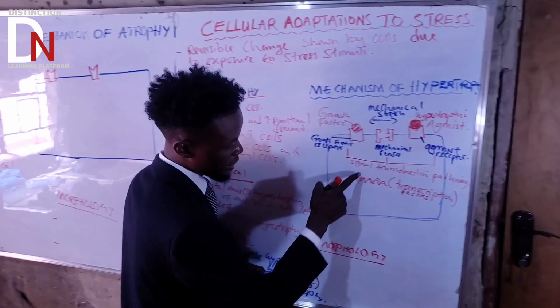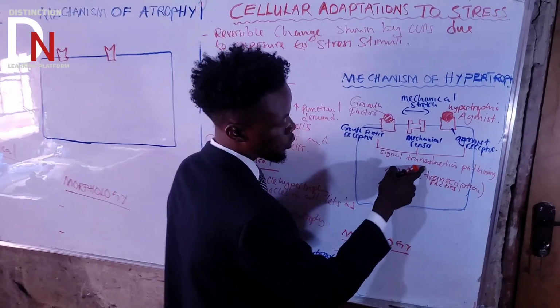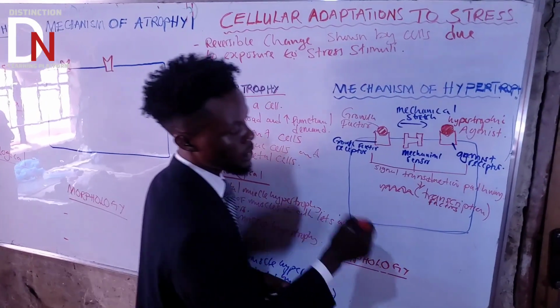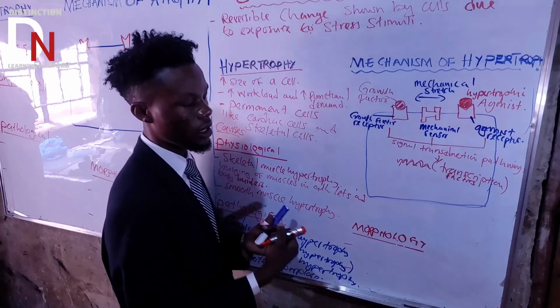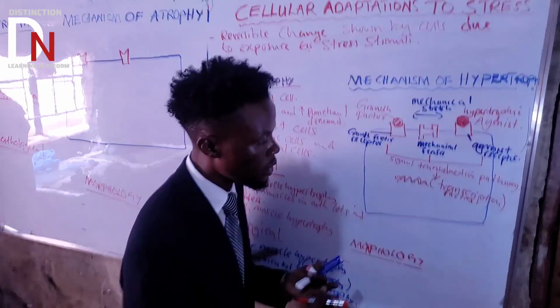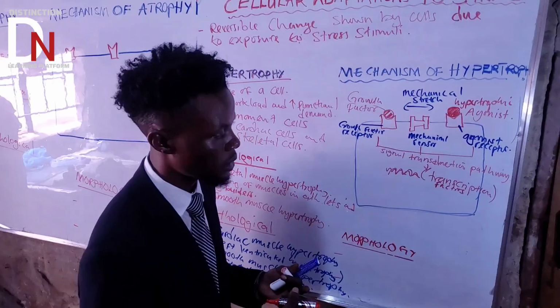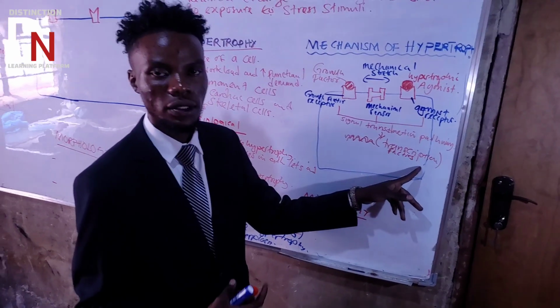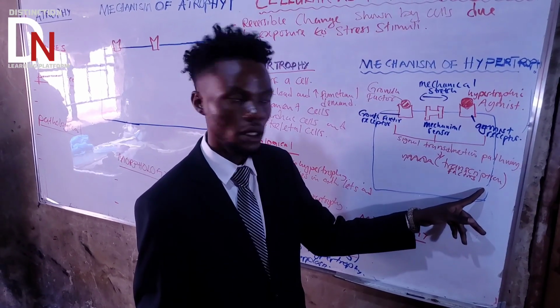So the signal transduction pathway leads to the production of certain substances that activate transcription factors, like GATA. There are a lot of transcription factors, like GATA3.